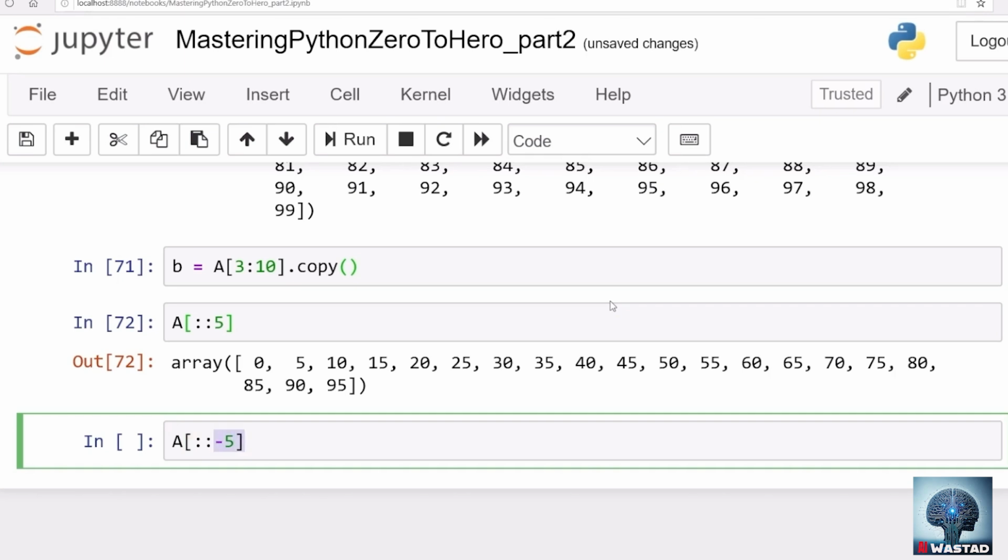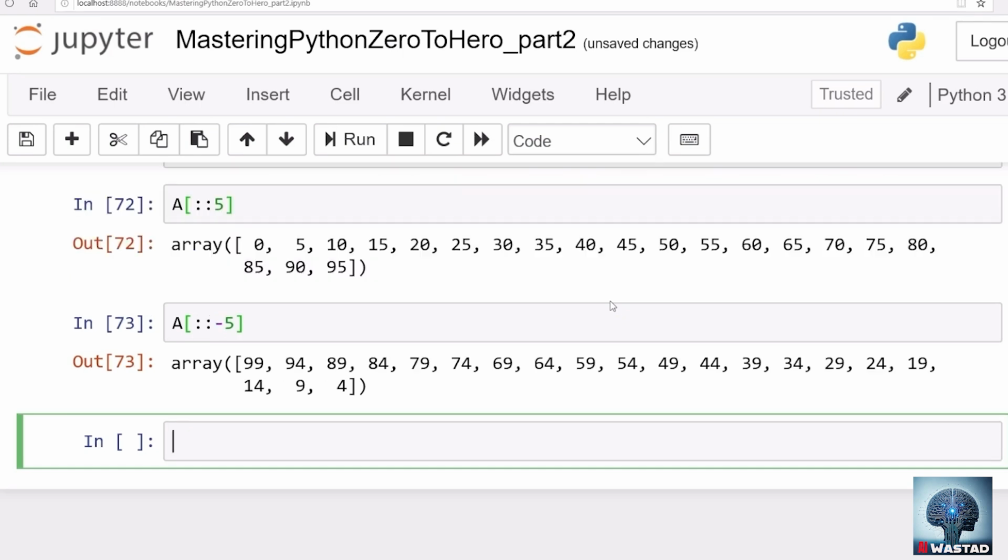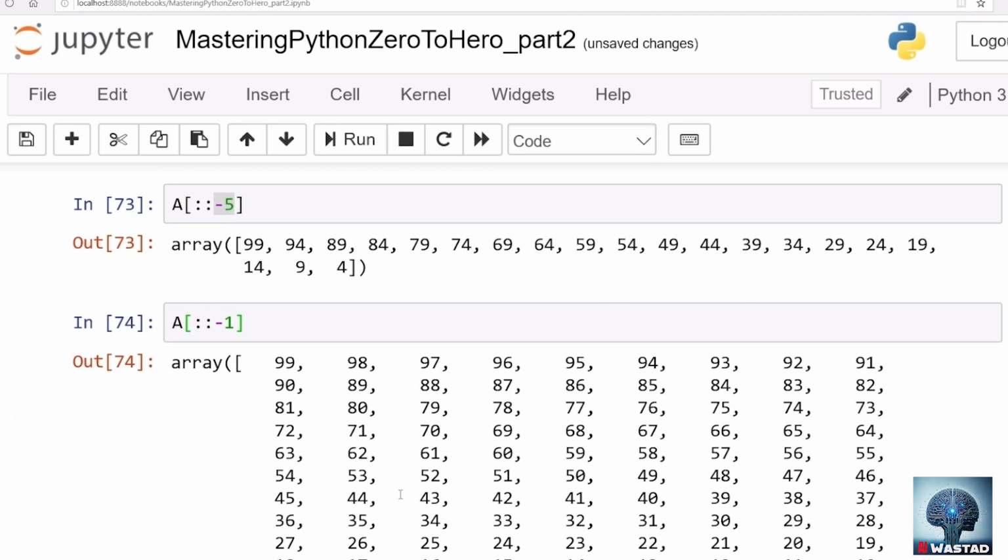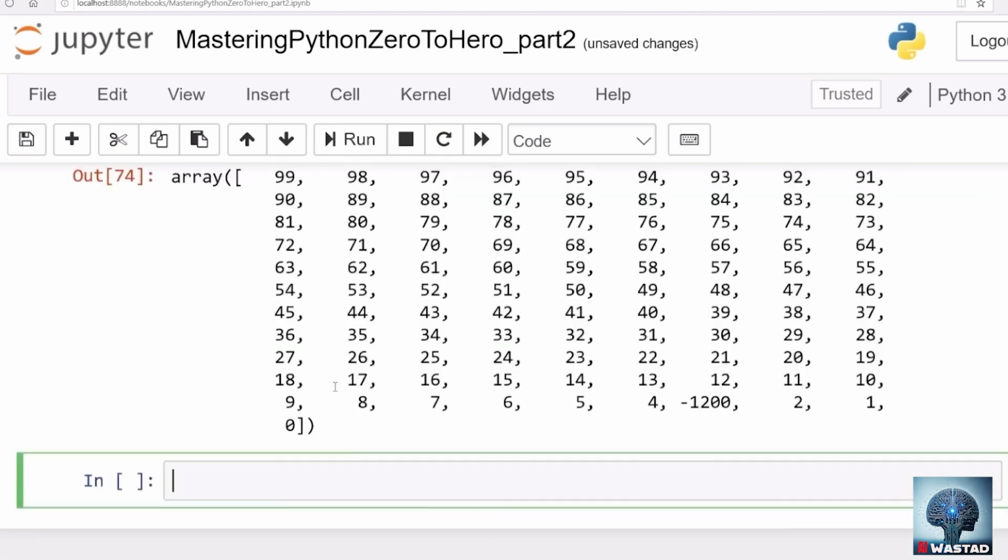Remember, if you apply a minus here, the start and end get swapped, and this becomes a step from the end. So the same kind of impact happens. You start from the very end, then you take a step of -1 from the end, and you pick every element. So this is kind of reversing the array with steps starting at the end. Great. So another way of reversing the array as a whole is to just apply -1, which means start from the end and pick every element from the end till the beginning.